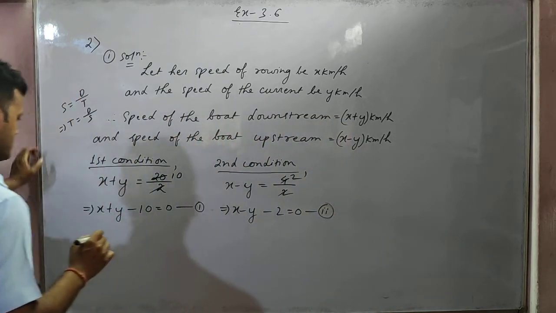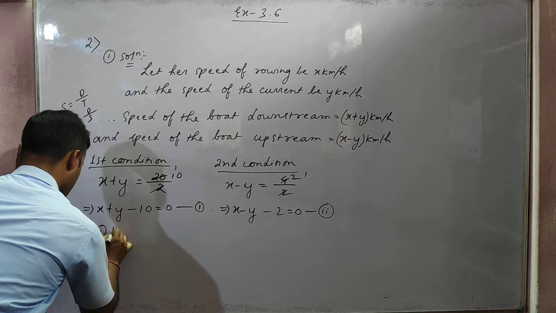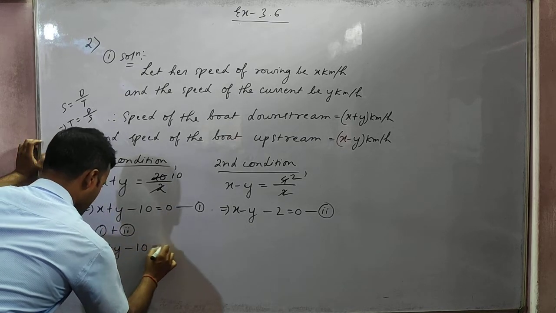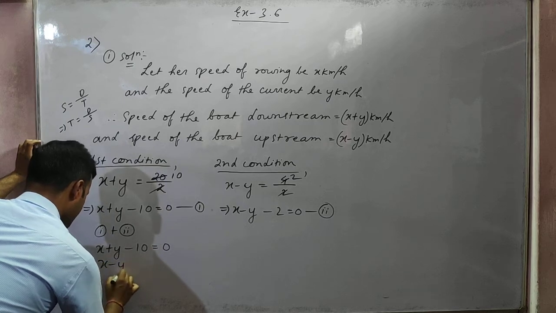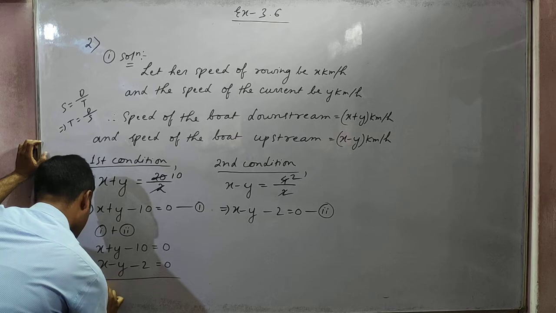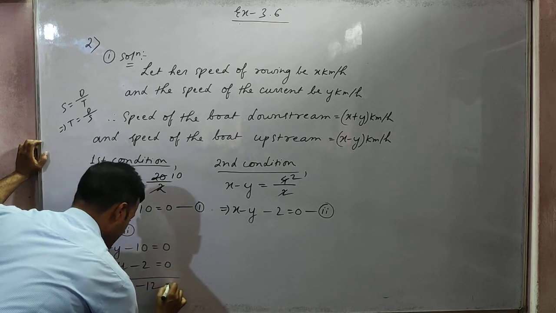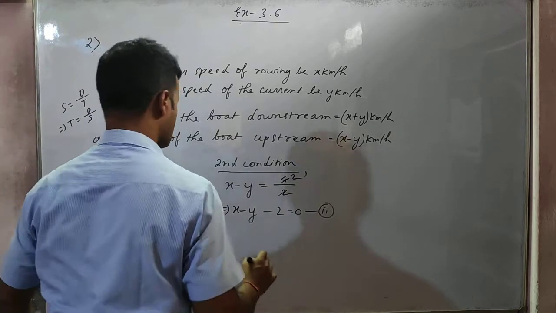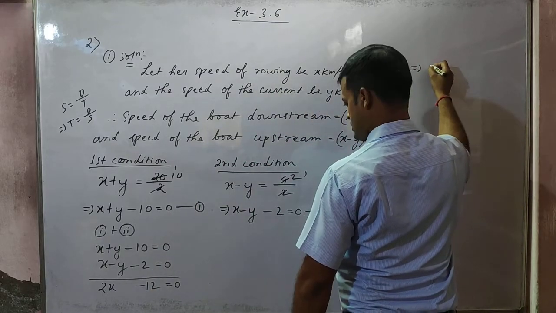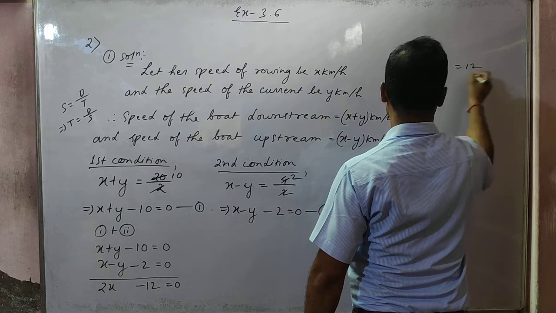So x minus y. 2x minus 12 is equal to 0. x equal to 6.